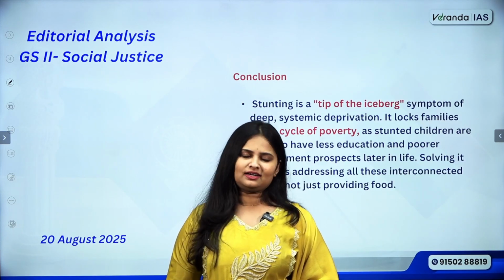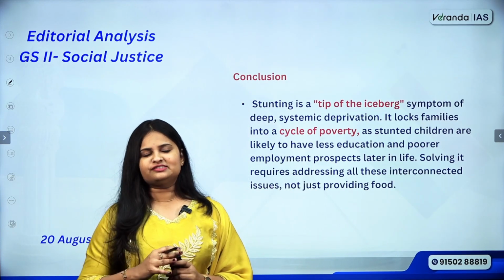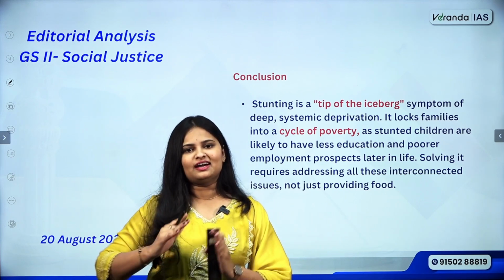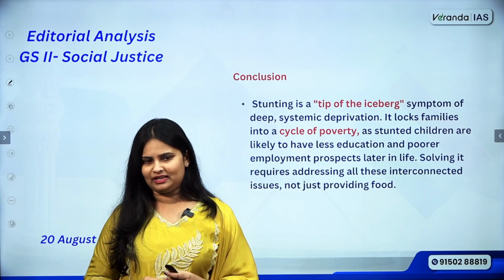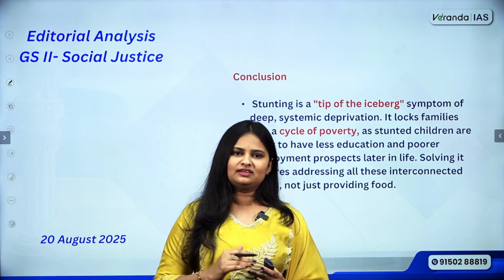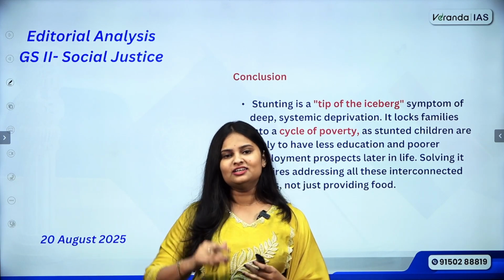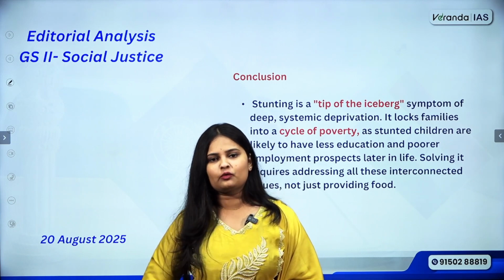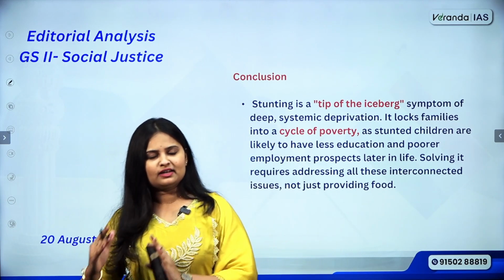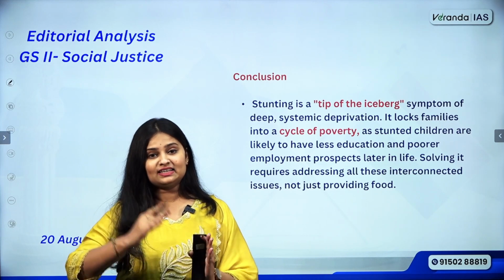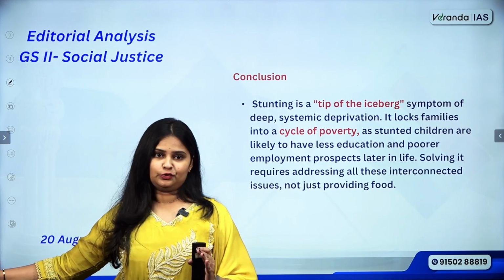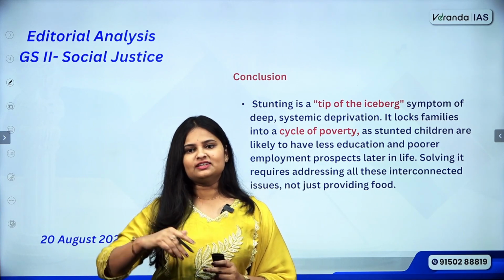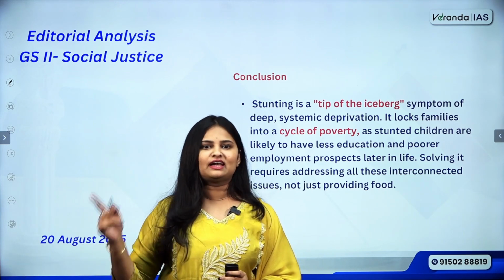Next, we need to understand that stunting as an issue has many implications, right? There are many causative factors, and outcomes and impacts are also many. For example, if there is a family stuck in the cycle of poverty, education is less, unemployment is there, nutritional requirements are not effectively met. If there is a mother and the mother has a child, intergenerational stunting will continue, right? Because there is negligence on nutritional requirement. So it will constantly keep repeating as a cycle of poverty.